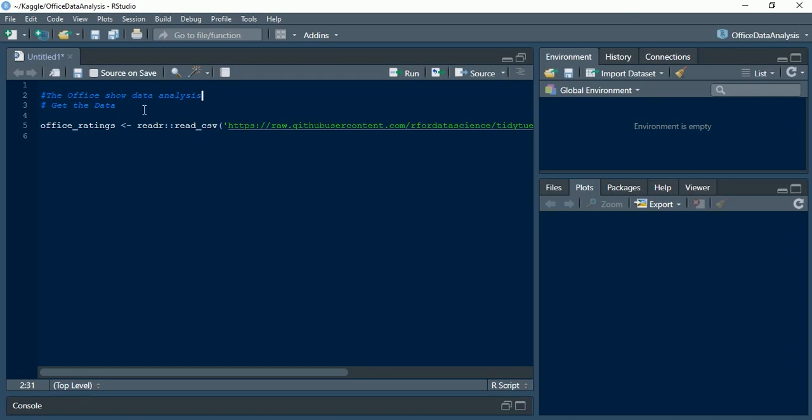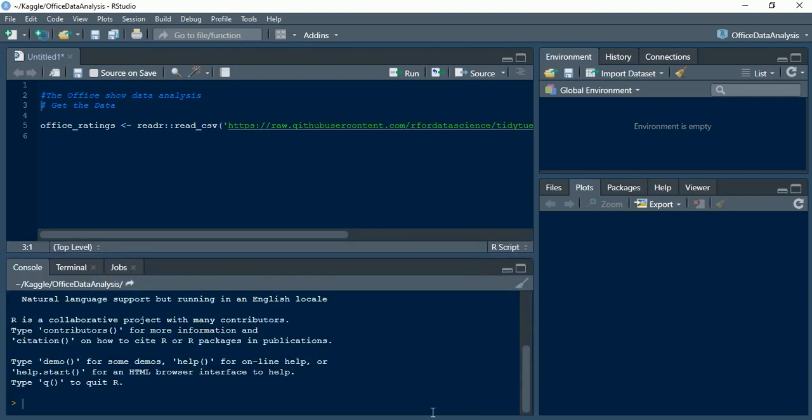Here in R, we have the editor window, which is the current window that we are working on, and we also have a console window below. Any plots or graphs that we come up with would be present in this part of the window.